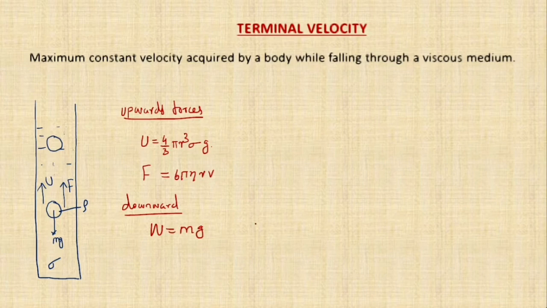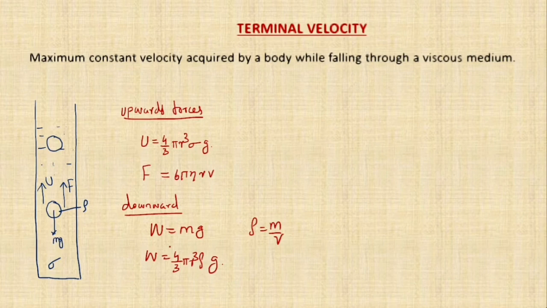Once again, we already learned that density is equal to mass by volume. The same formula we can apply here: m is equal to volume into density. So what is the weight here? Volume is 4 by 3 pi r cube, and for the density of this object we use the term rho. So weight is 4 by 3 pi r cube rho g. So these are the three forces acting on the body. Two forces are acting upward and one force is acting downward.